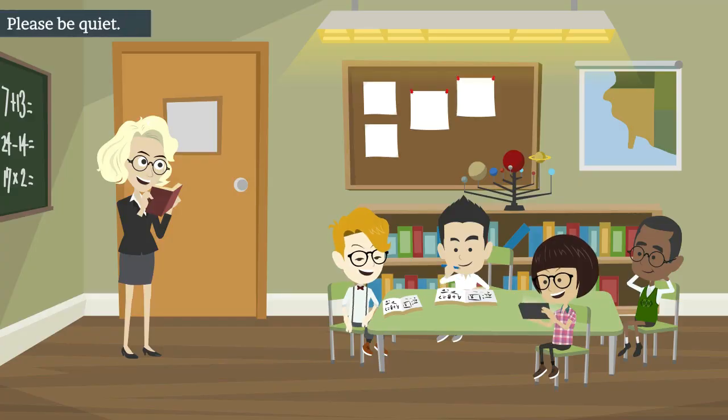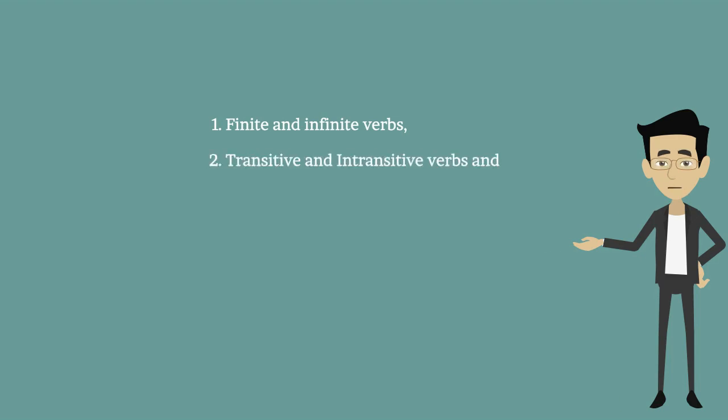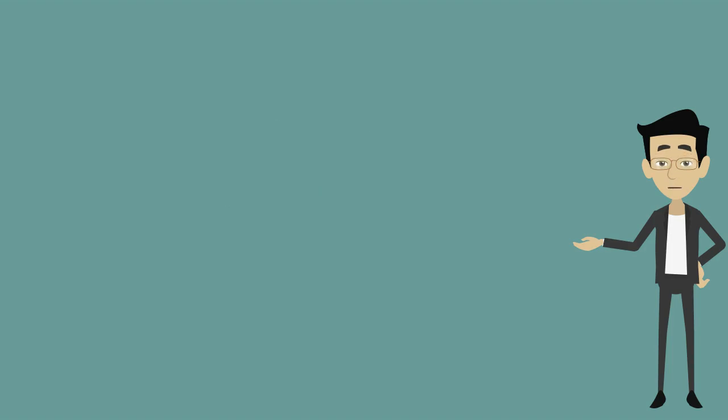Please be quiet. Now let's study the kinds of verbs, and these are classified into three categories. They are: first one, finite and non-finite verbs; second one, transitive and intransitive verbs; and third one, regular and irregular verbs. First one, finite and non-finite verbs.